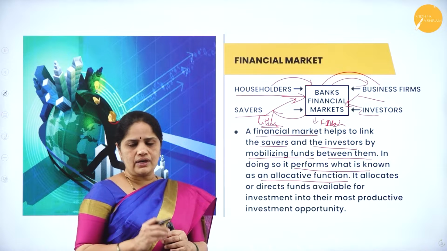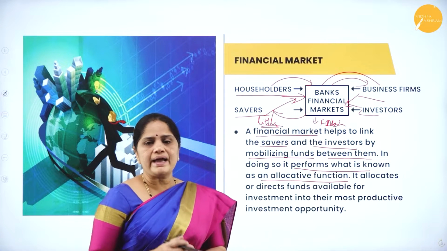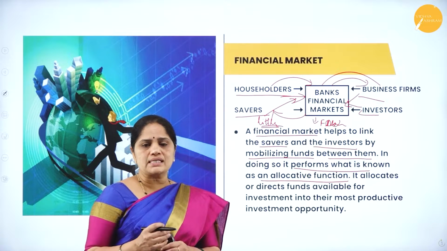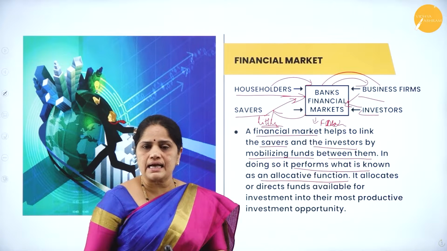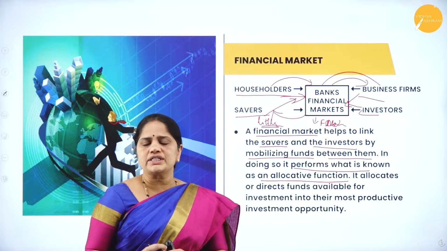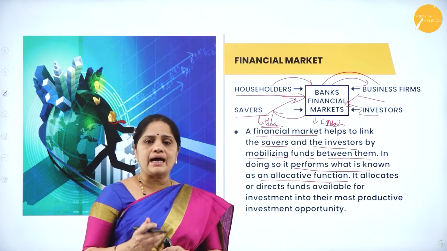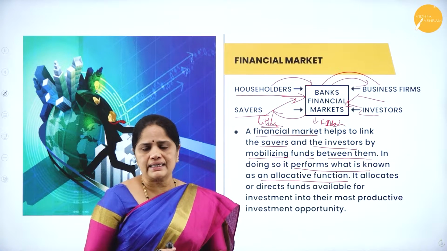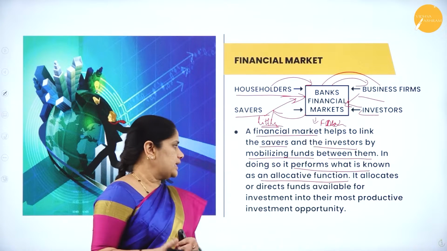In this allocative function, the banks will be lending to those sectors which are considered as the priority sector, or those sectors in which the productivity is very high, so that they can get a very good return on their investment.